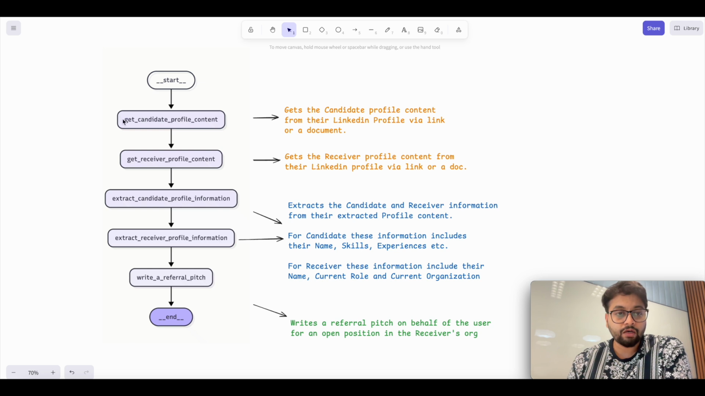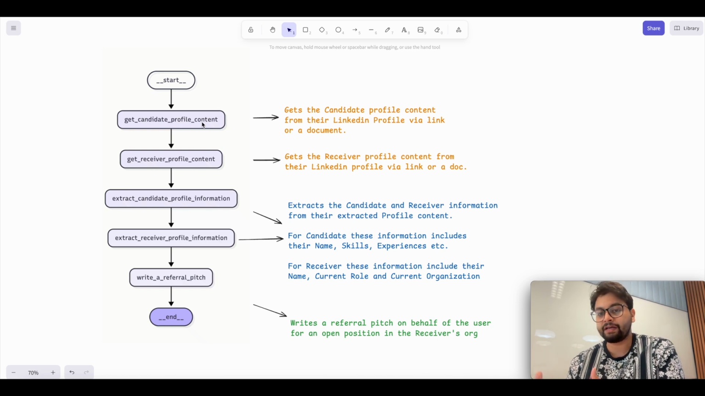It goes to a node called get candidate profile content, which basically gets the candidate profile content from the LinkedIn profile link or a document. You can provide a link to your LinkedIn profile, or if you have any link or resume of yours, you can give it to the agent node, and it will try to pull out the content from it. It is not pulling a particular piece of content, it is just pulling everything there is in the URL or the document.